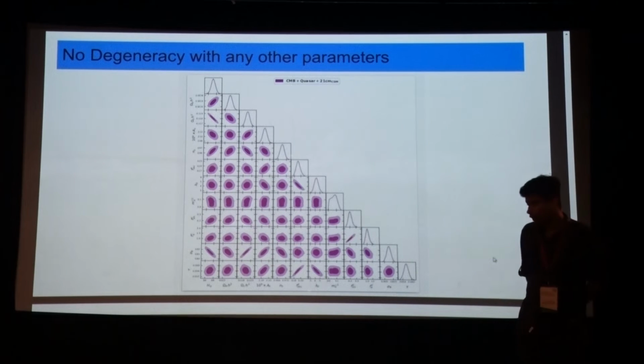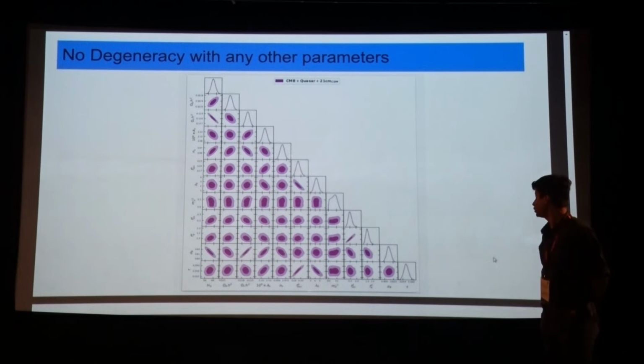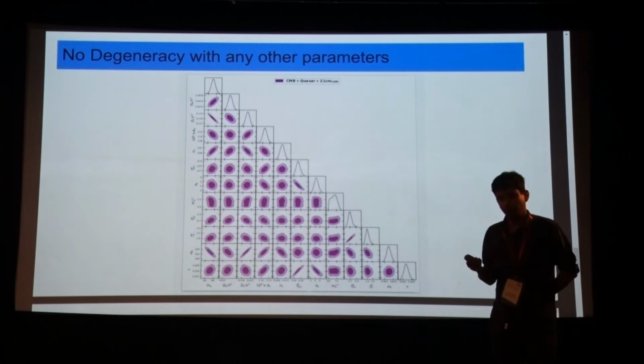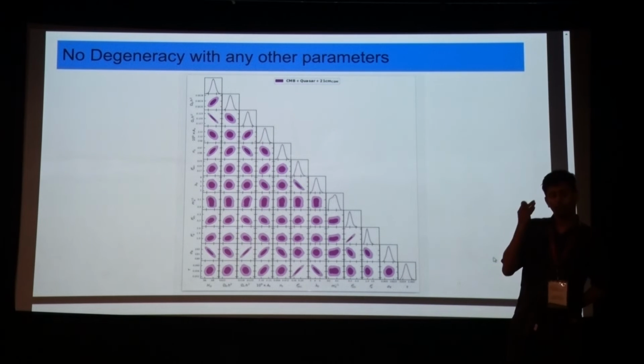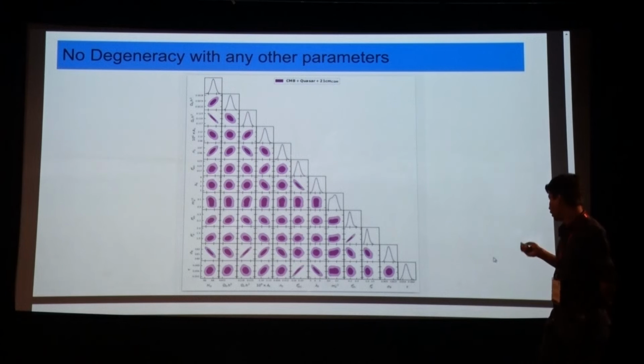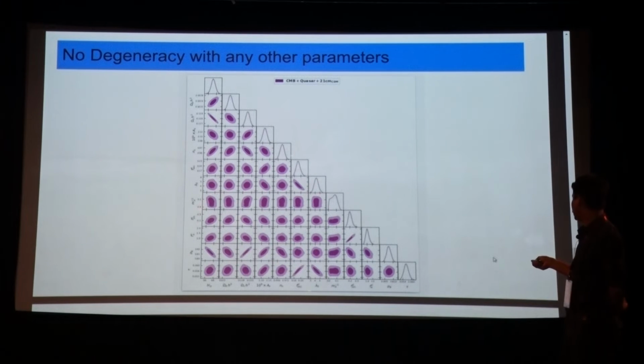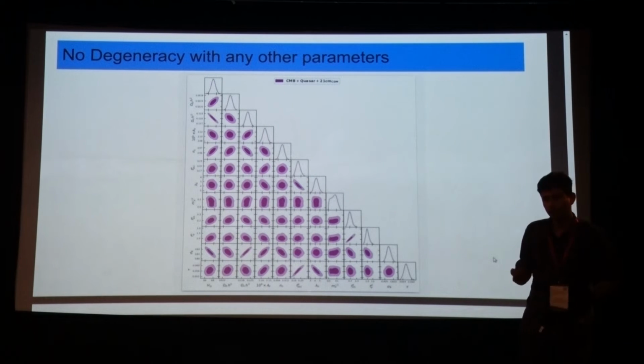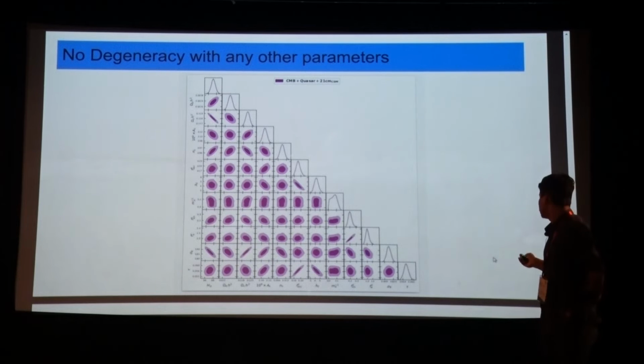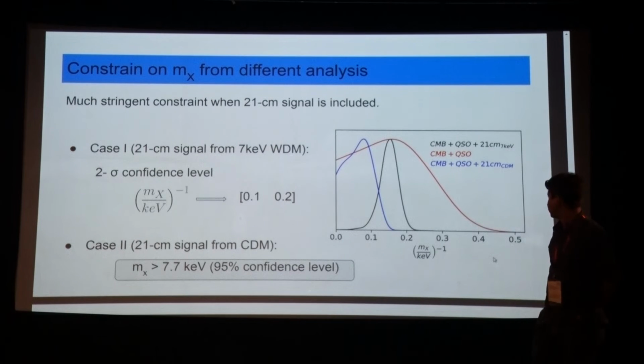Another thing that I promised in the beginning of the talk is that we wanted to see if there is any degeneracy between any other parameter and the MX inverse, that is, the inverse mass of the warm dark matter. I know that it is very hard to read, so let's just concentrate on this part. This basically tells you how the MX inverse correlates with all the other parameters, and you can clearly see that there is no strong correlation with any of the other free parameters. So that was the idea.